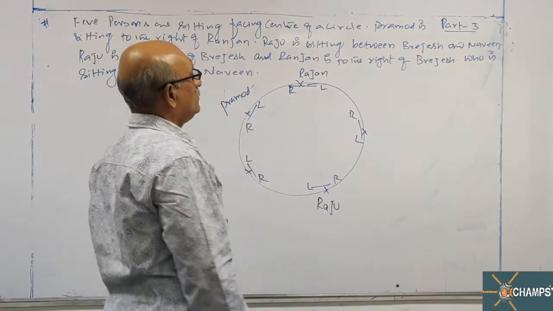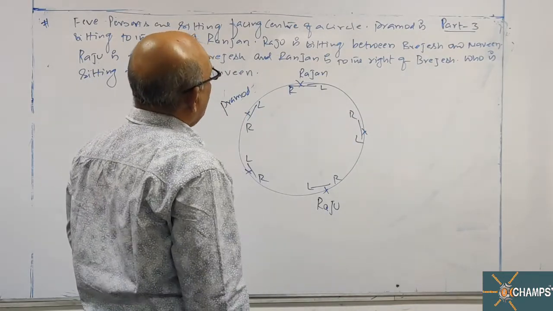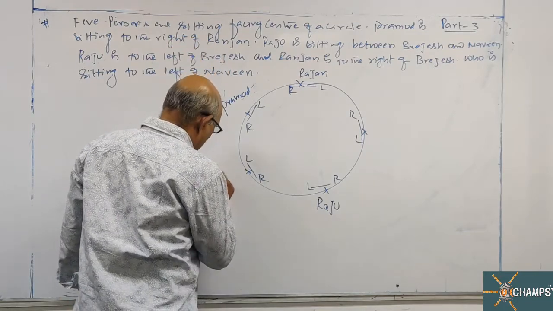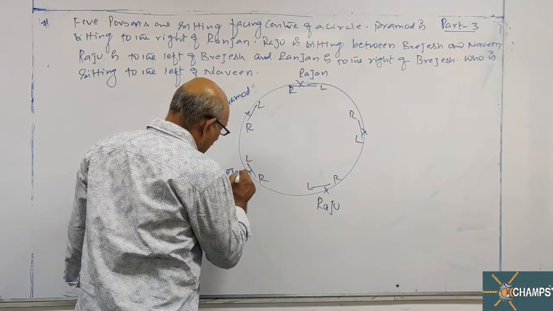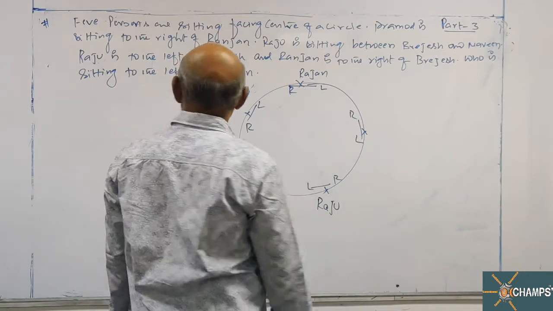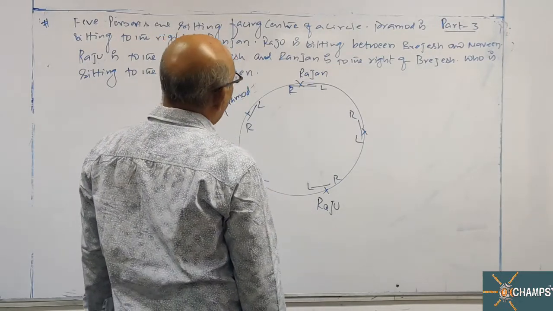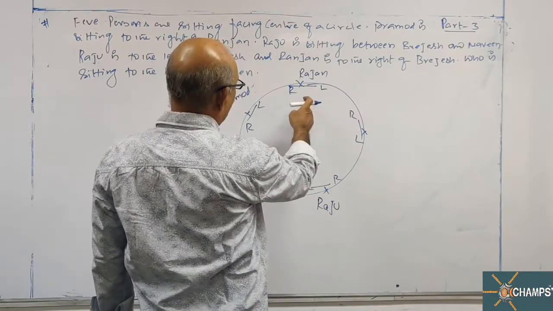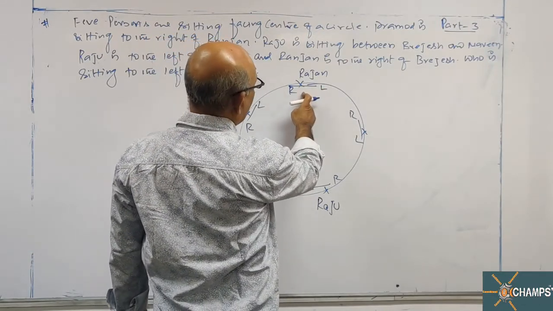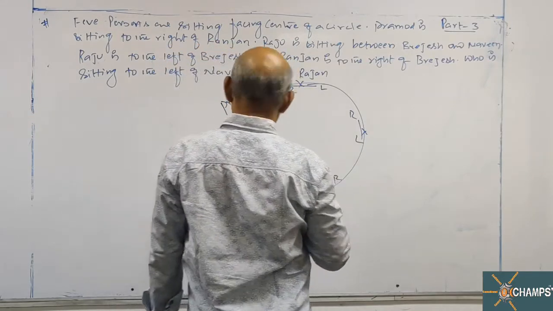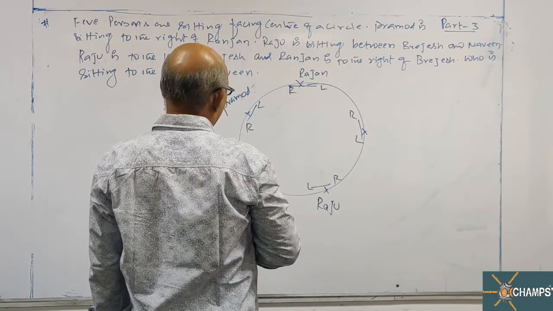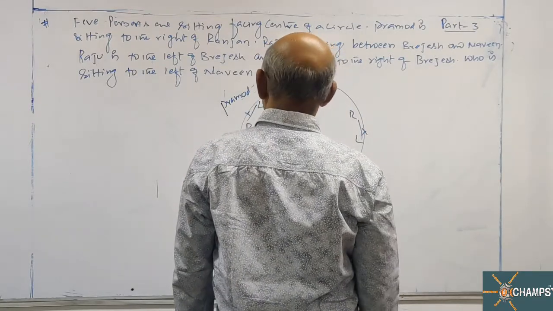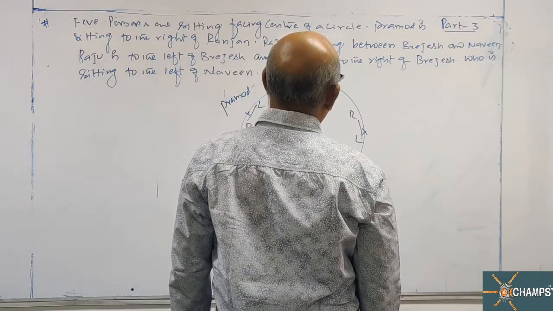Two places we have. How is Raju sitting? Raju is to the left of Brijesh. So if I take Brijesh here, the left-hand side of Raju is Brijesh. And Ranjan is to the right of Brijesh. Naveen is there, between Brijesh and Naveen.